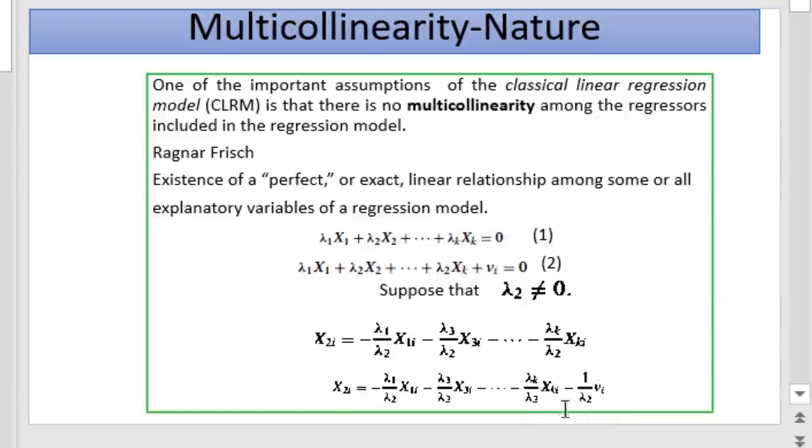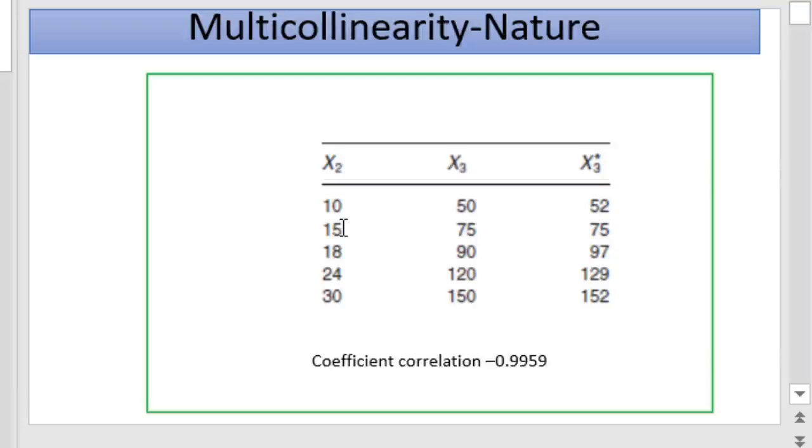That means x2 is influenced not only by the independent variables, but also by some other factors. This is the meaning of the not perfect relationship, and the earlier one is the perfect relationship.